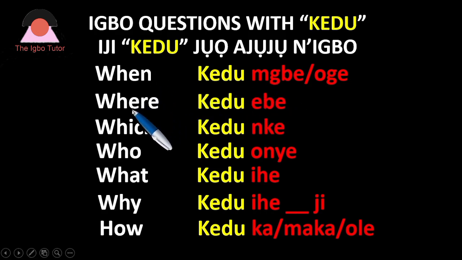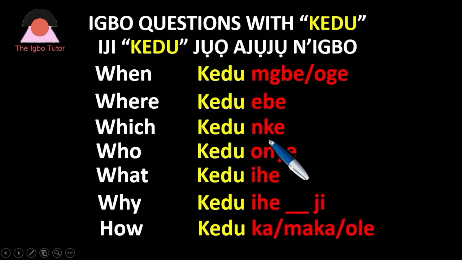Then let's go to where. Where is Kedu Ebe? Ebe is a place. So where is talking about a particular place, a location. So it's Kedu Ebe. That is the difference. Which? We're going to still use these things in sentences, so stay tuned. Which is Kedu Nke. So Nke is option. Which among this and that, nke or nke ọzọ, this or that, okay?